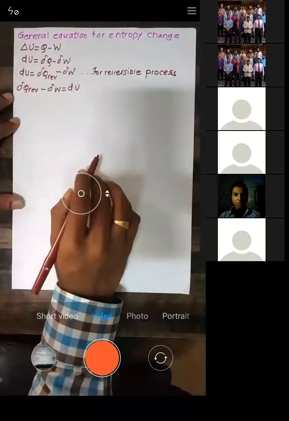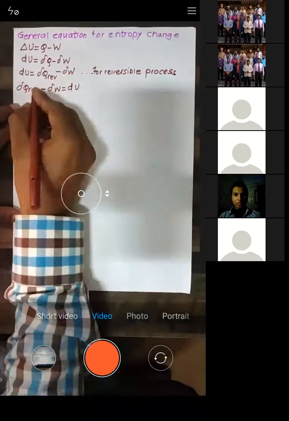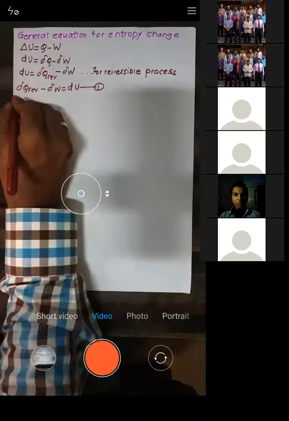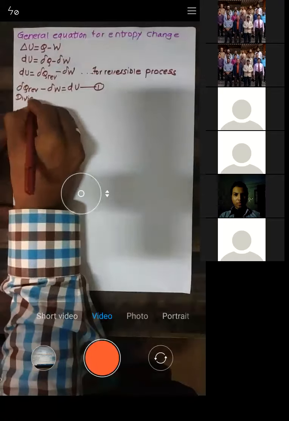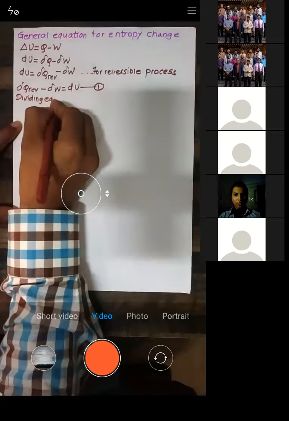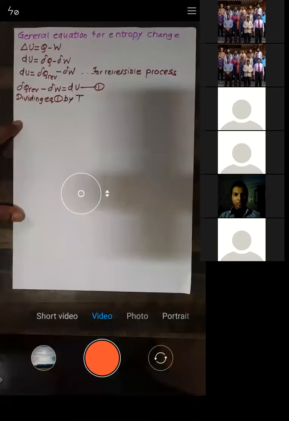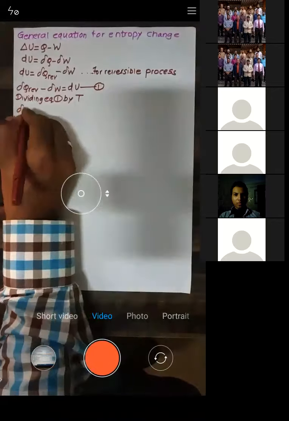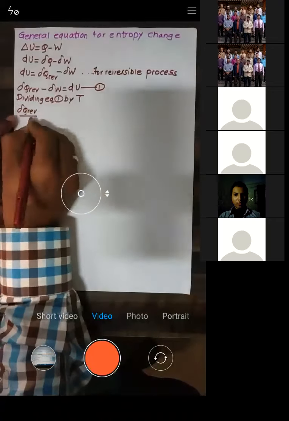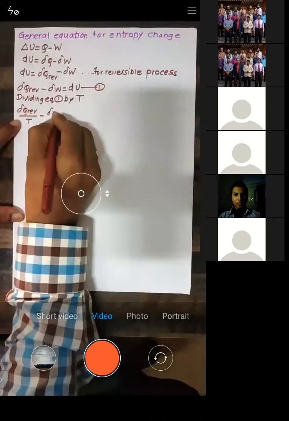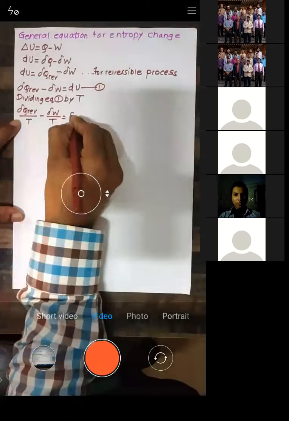Now see what I will do. I will divide this equation by T. Let us call this equation number 1. Dividing equation number 1 by the temperature T, what do you get? Del Q reversible by T minus del W by T is equal to dU by T.